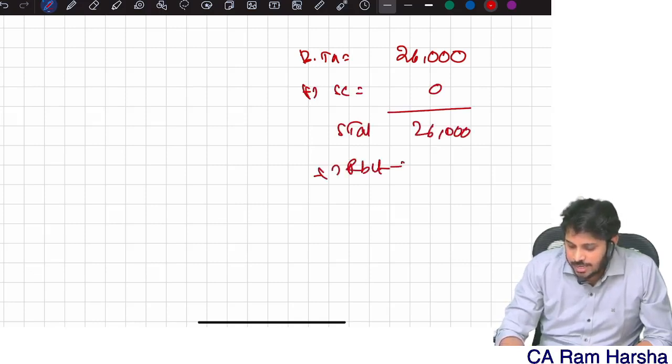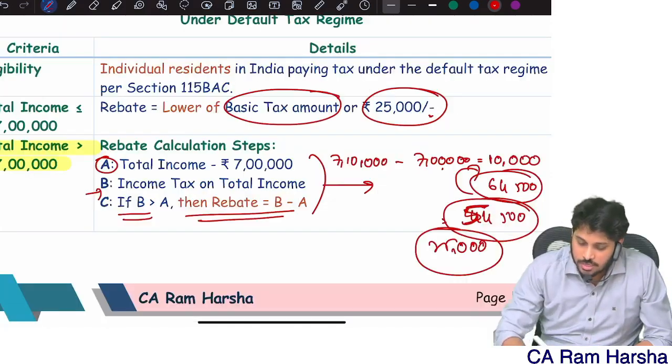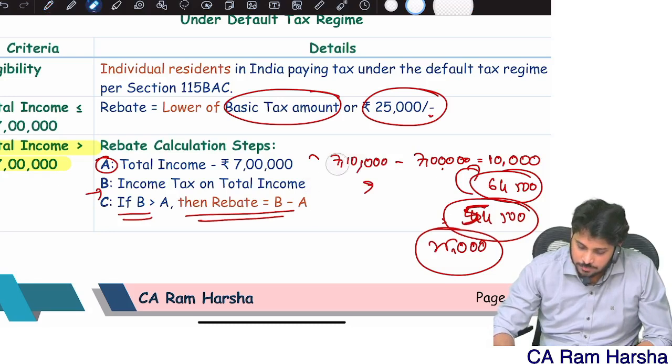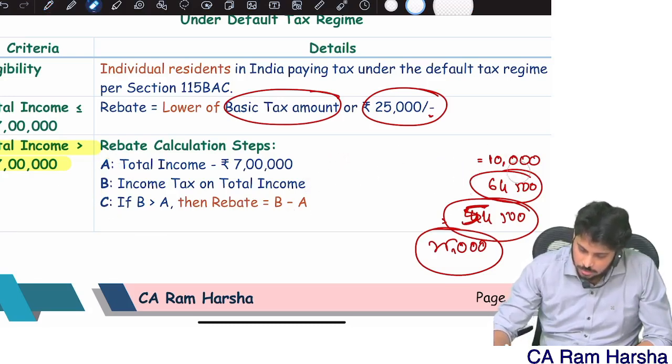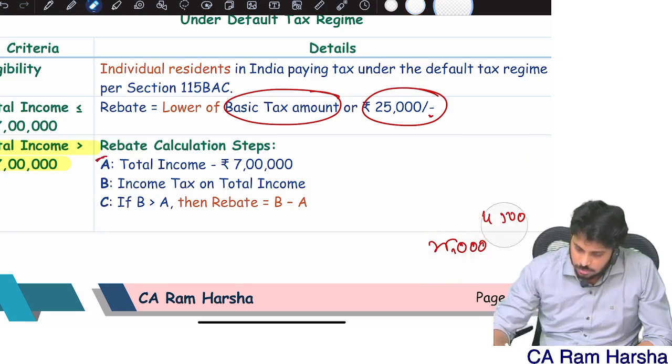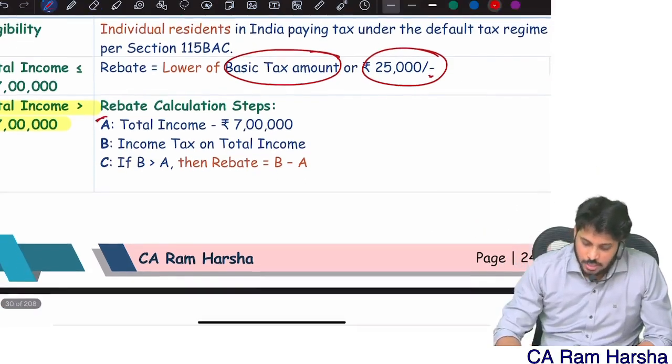Minus rebate, how much? Working note number 1. What is working note number 1? You apply this. So apply this.